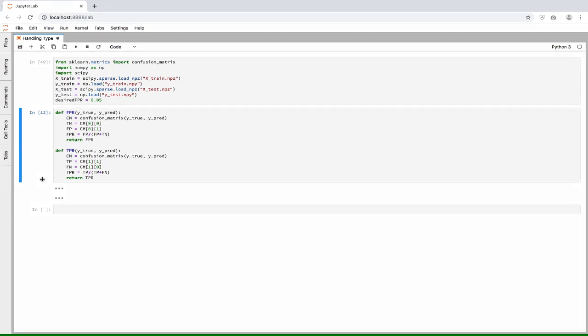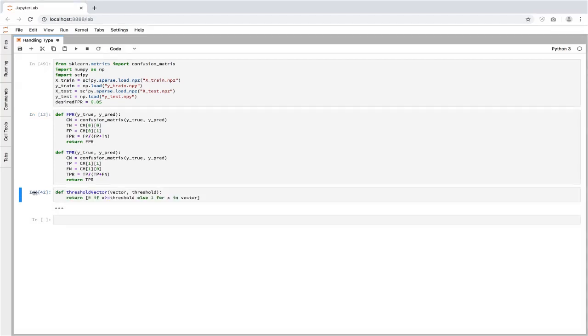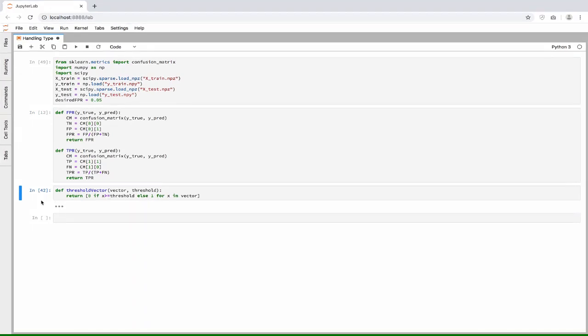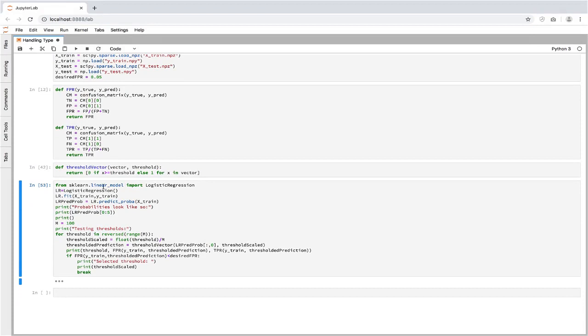And similarly, we'll define a function to calculate our true positive rate. The true positive rate is the proportion of positives that we actually catch. You can also think of it as coverage, or how many malware or spam you're able to catch out of the total that's coming your way. Now I'm also going to define a function to threshold a vector. So it's just going to take some threshold, which I will feed in, and a vector, which will consist of a bunch of probabilities, and these probabilities will be thresholded using the formula which you see. Next, I'm going to train some simple classifier, in this case logistic regression, on my data. And then I'm going to use logistic regression to get a prediction probability, so a pair like we have discussed so far.